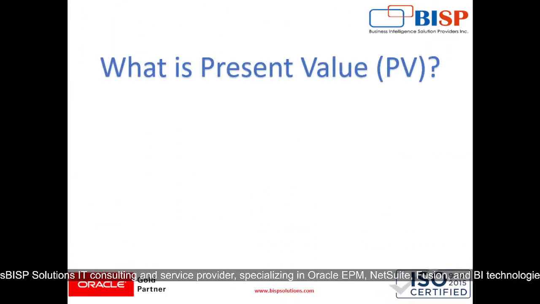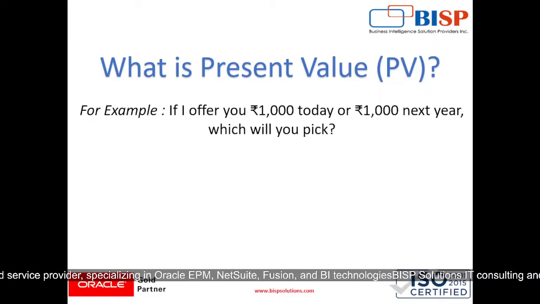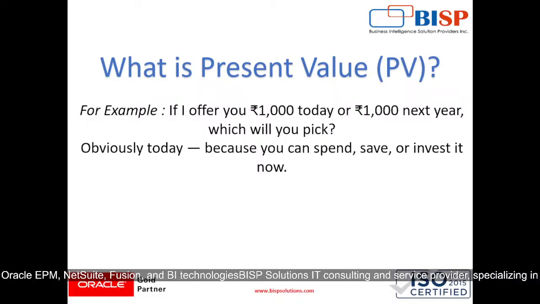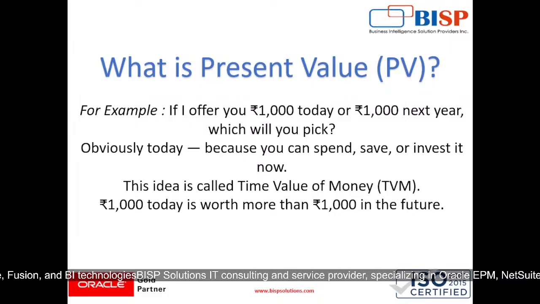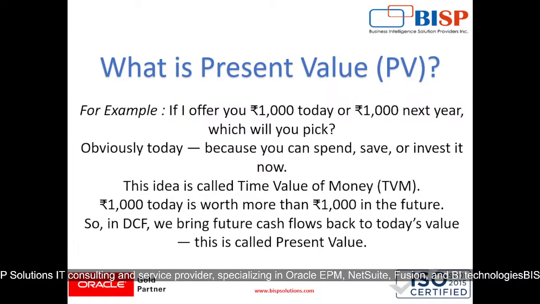Then comes our present value. We have discussed in our previous session what present value is. If I offer you 1,000 rupees today or 1,000 rupees next year, which will you pick? Obviously today, because we can spend it, save it or invest it now. This idea is called time value of money. So 1000 rupees today is worth more than 1000 rupees in the future. In DCF, we bring future cash flows back to today's value. This is called present value, right?